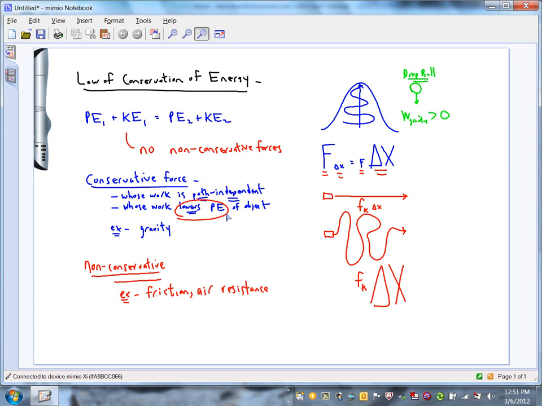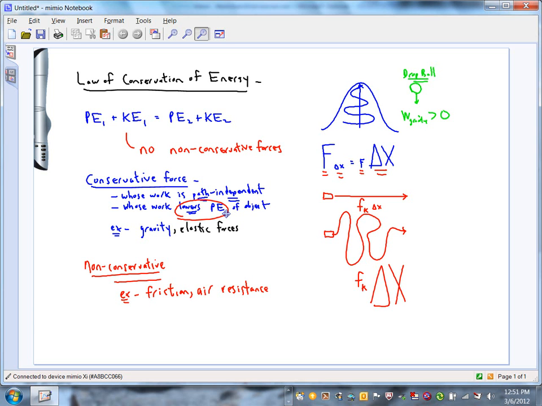Potential energy of the rubber band got higher or lower? It got lower. Yeah, elastic forces are another example of conservative forces. When a spring or a rubber band acts on something, that's a conservative force because when it does its work, it lowers potential energy.